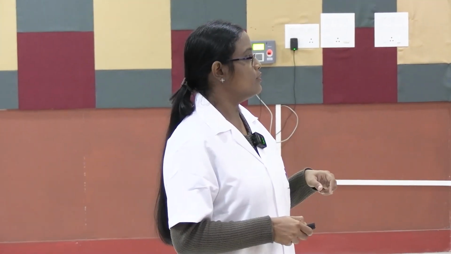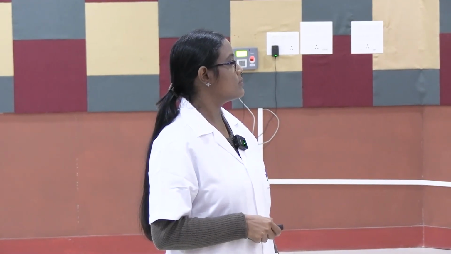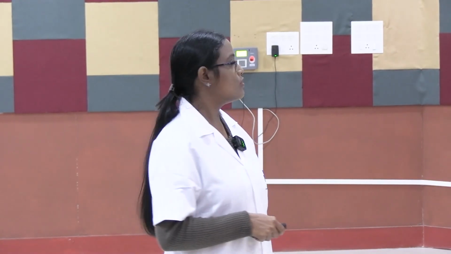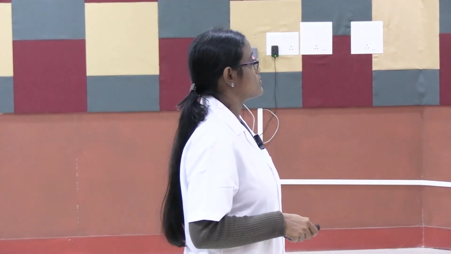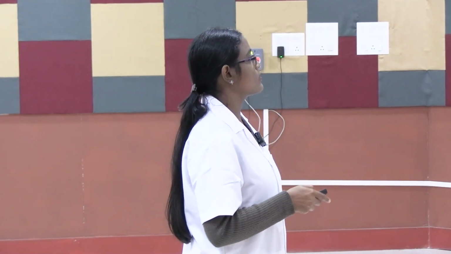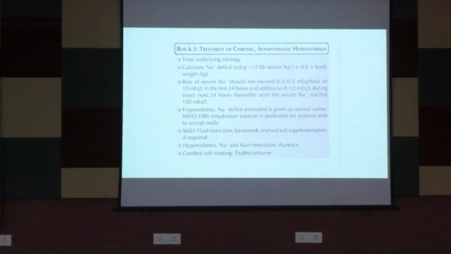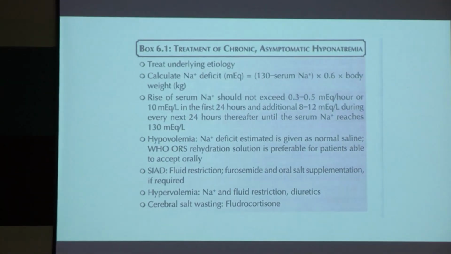Then whenever the symptoms improve, stop the 3% NaCl infusion. But if not improved and the symptoms persist, you can go for another bolus also. So this is the treatment of acute symptomatic hyponatremia. What about chronic or asymptomatic hyponatremia? You have to treat the underlying cause. You have reached your diagnosis from the approach in the previous slide.